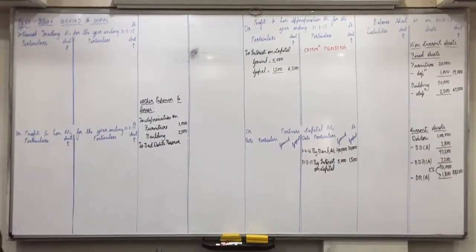Tell me the complete table. BDTB plus BDA plus BDRA. Is that all? Minus BDRTB. Correct. So now BDTB we don't have because trial balance is not given, only final accounts are given.